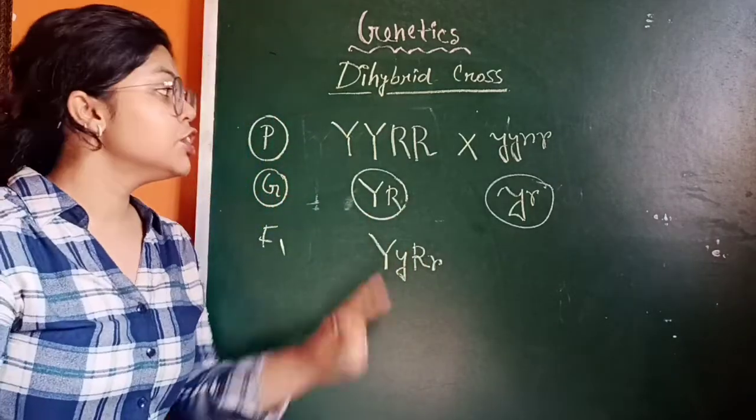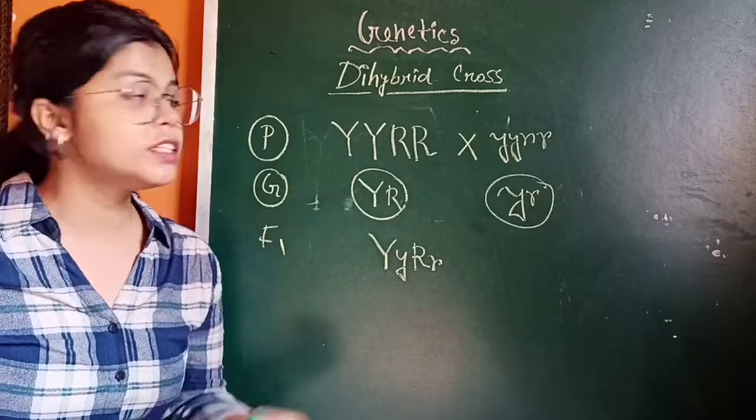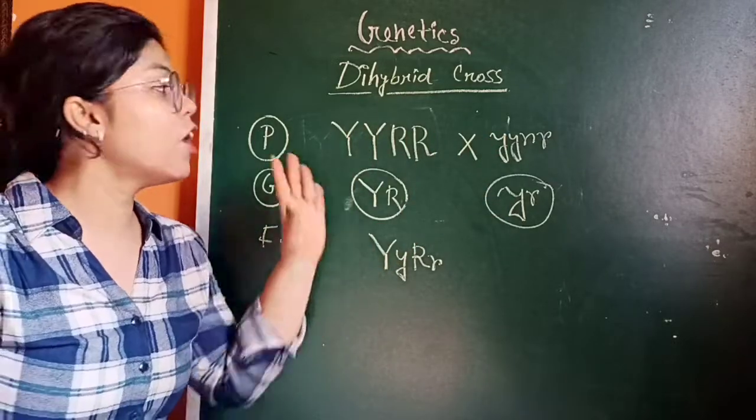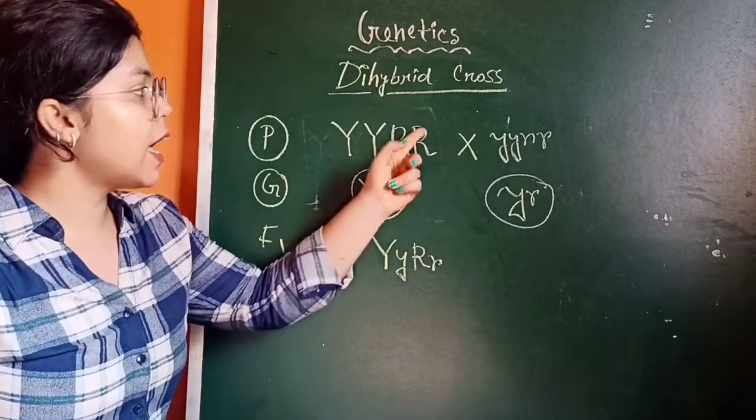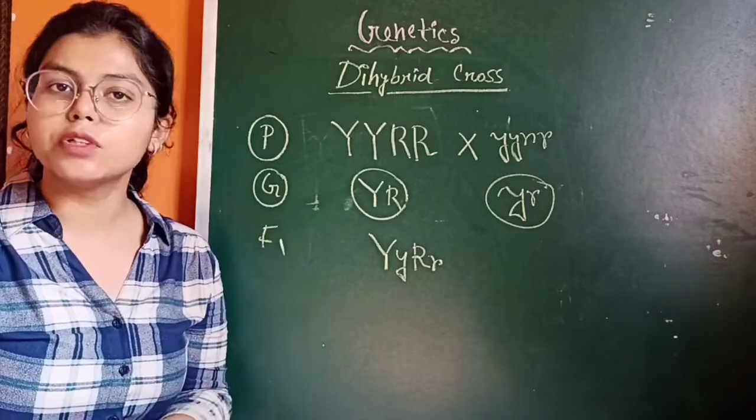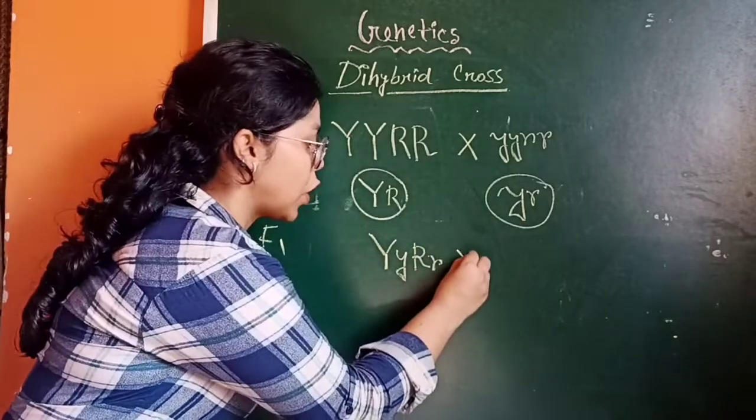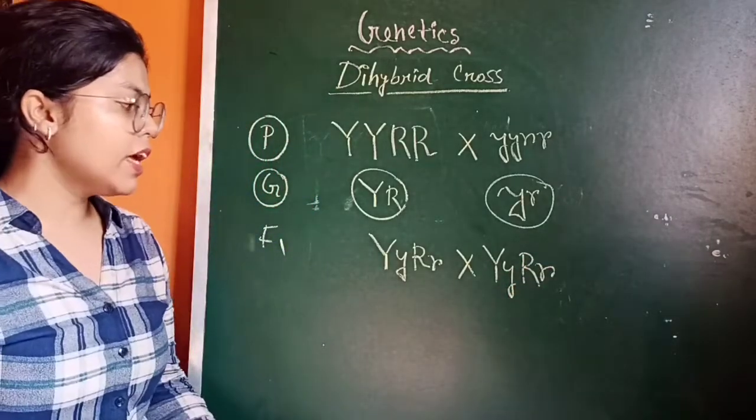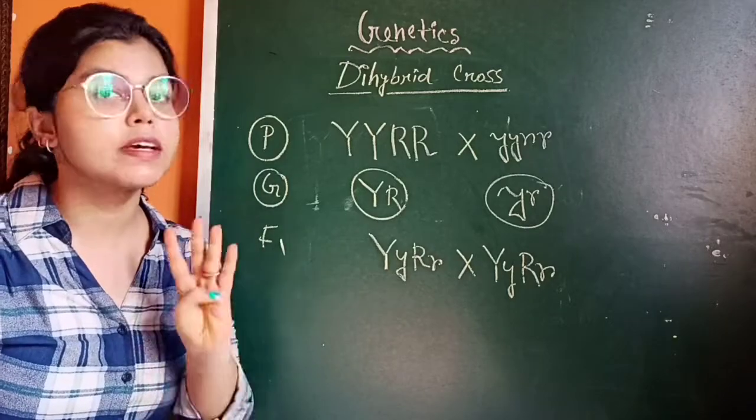Okay, so previously I already told you in the monohybrid cross that at the parental generation the pollination should be cross pollination. So cross pollination is happening in this case. In the F1 generation, self pollination would occur. So capital Y, small y, capital R, small r is self crossed with capital Y, small y, capital R, small r. From this we can get four types of gametes.